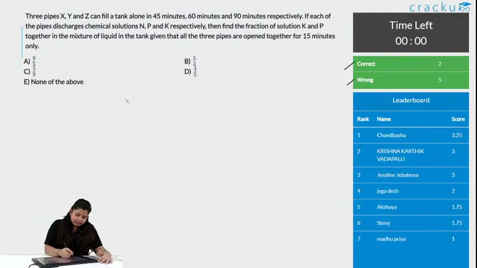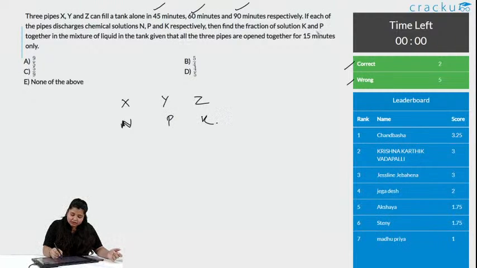There are 3 pipes X, Y and Z. The timings given are 45, 60 and 90 minutes respectively. If each of the pipes discharges chemicals N, P and K respectively, find the fraction of solution K and P together in the mixture of liquid in the tank, given that all 3 pipes are open together for 15 minutes.